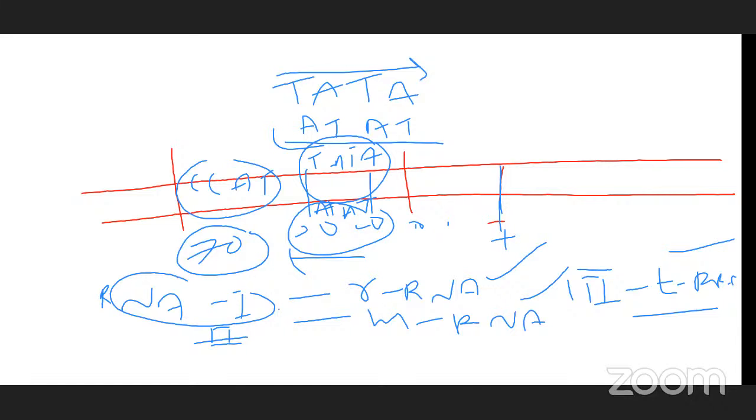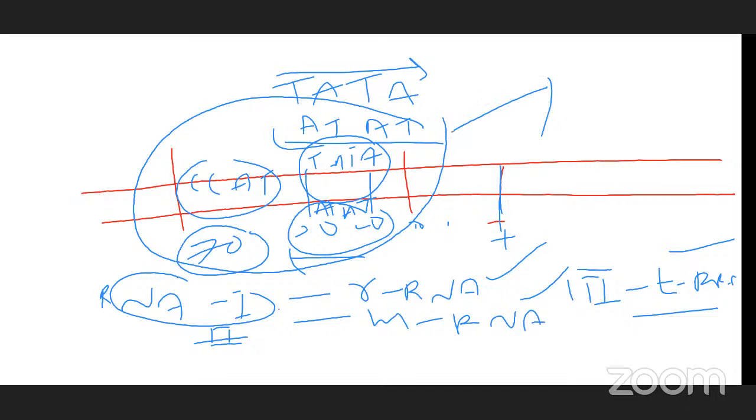After recognition, it binds to the specific site, that means the promoter site. After binding with RNA polymerase, transcription starts. It is very clear.